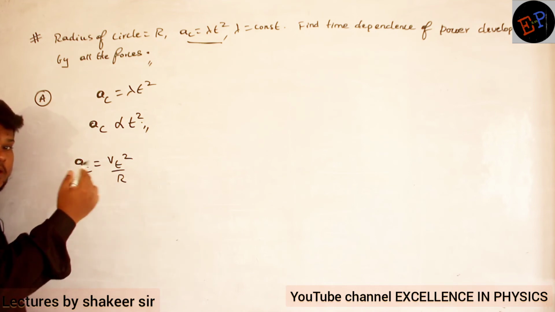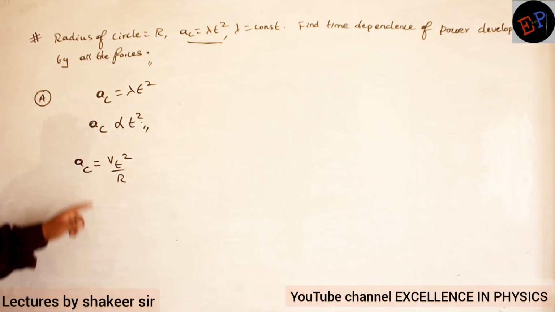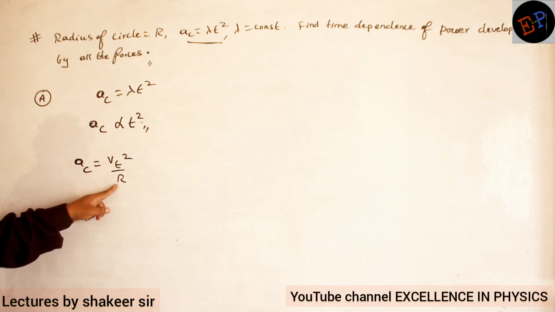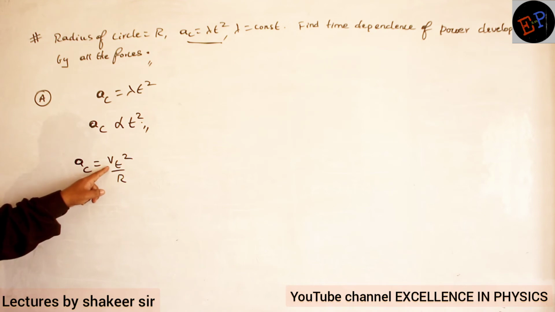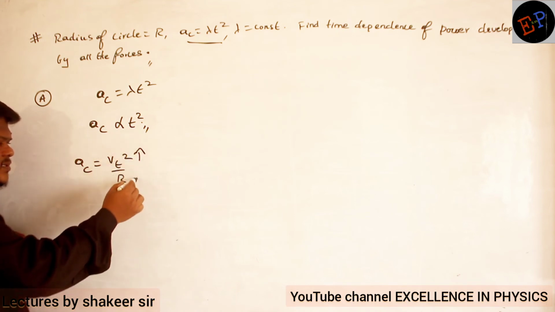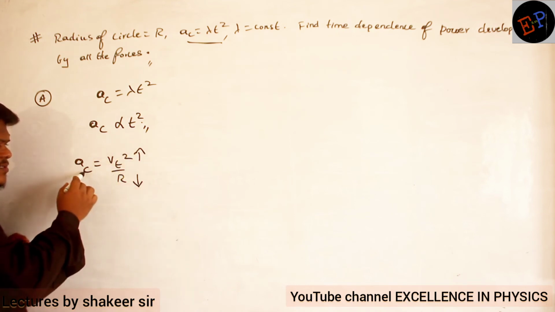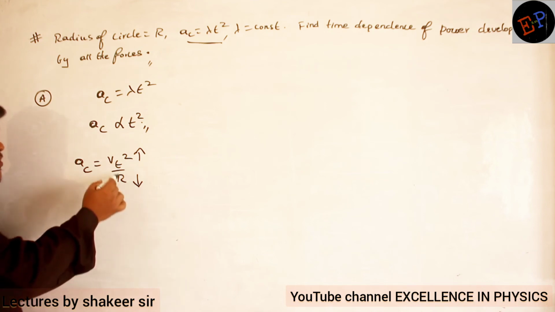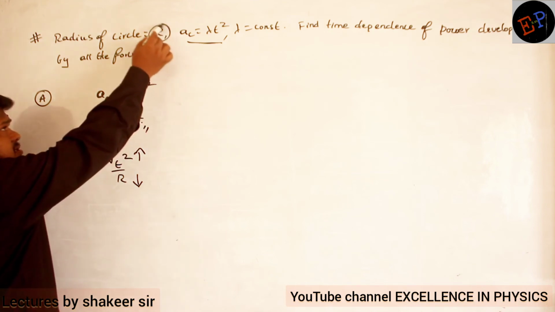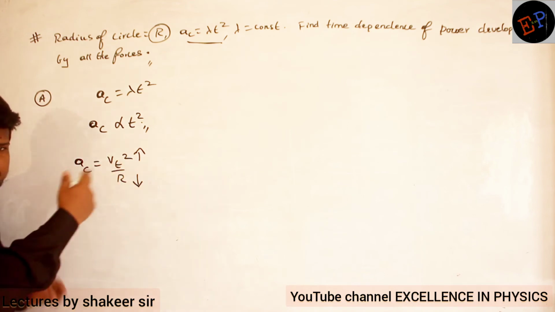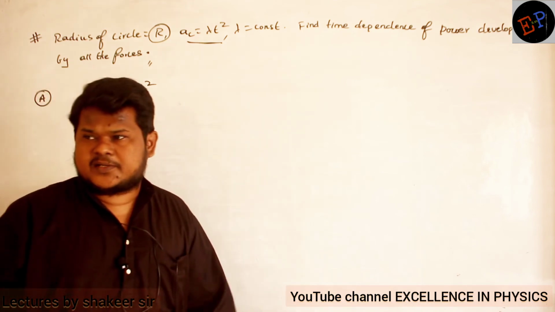Centripetal acceleration can be increased by two conditions: either tangential speed should increase or radius should decrease. It is directly proportional to the square of velocity and inversely proportional to radius. But the radius of the particle is not changing, it is always a constant. So the tangential speed of the body is continuously increasing. That I can understand.